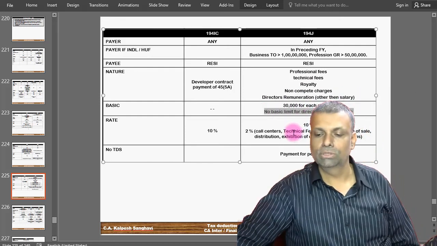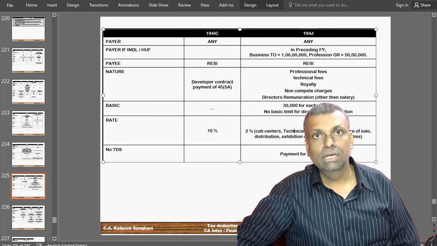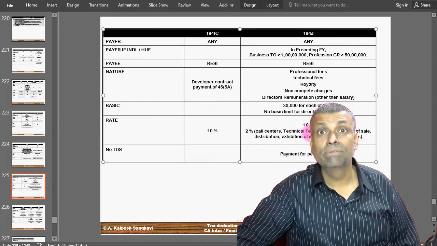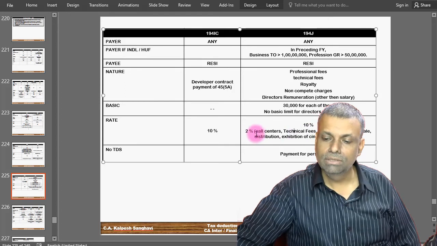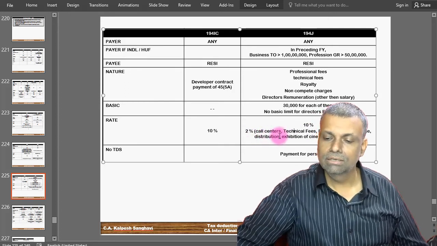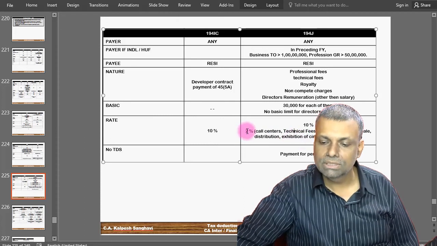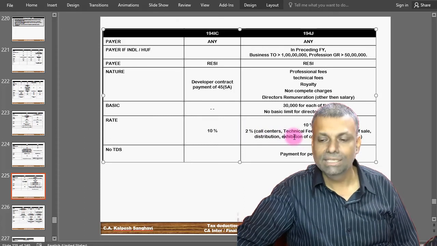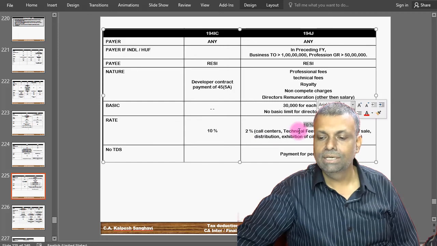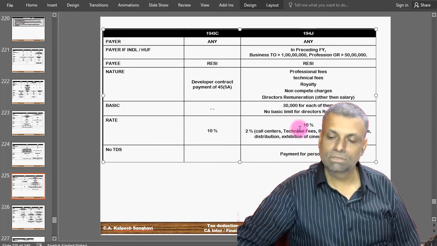The TDS rate is also different for different types of income. If it is in relation to some specified types of income, the TDS rate is 2%, and otherwise it is 10%.